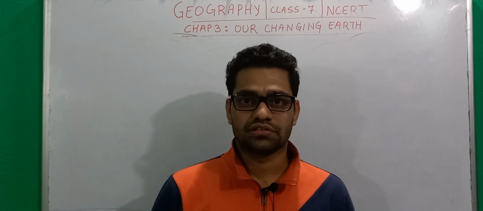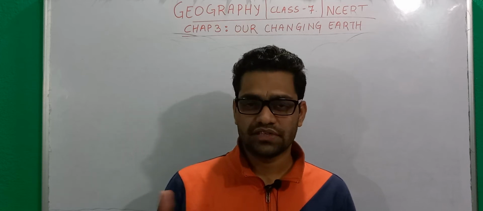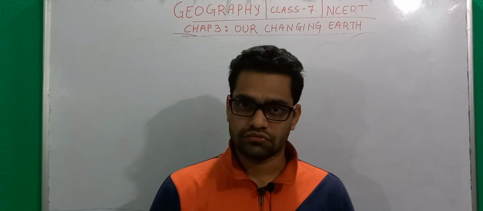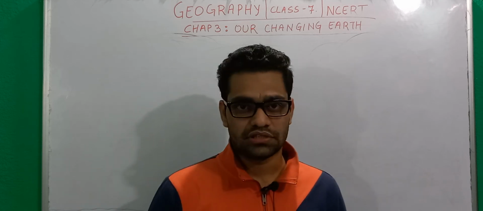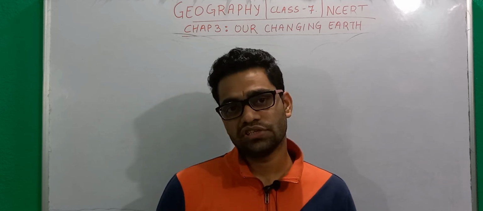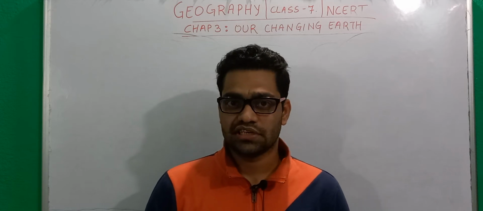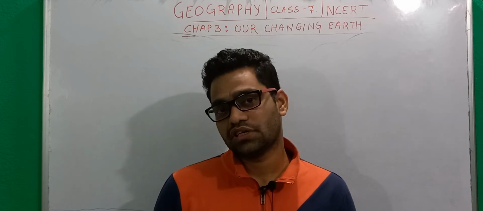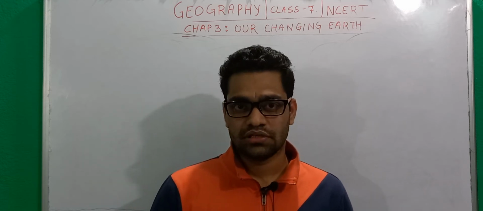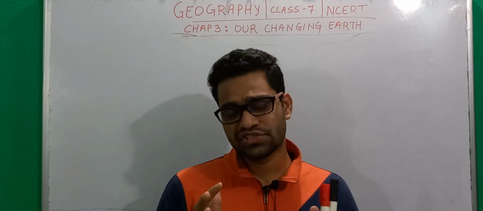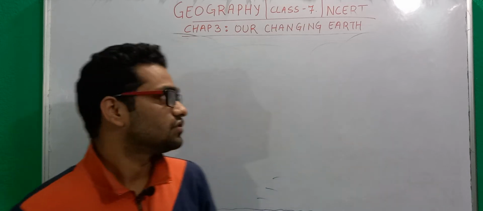So that incident happened, and similar events like volcanoes, earthquakes, landslides keep happening in one or the other part of the world each day, right? So in this video, in this lecture about chapter number 3 of the class 7 NCERT of geography, we will try to understand how these phenomena occur and what are the factors that cause them, in some detail. So let's begin this chapter, our changing earth.